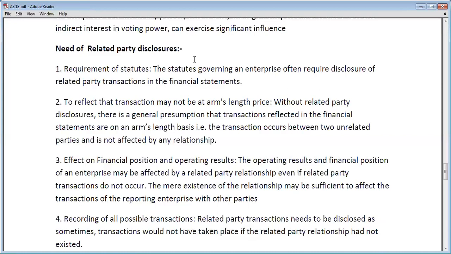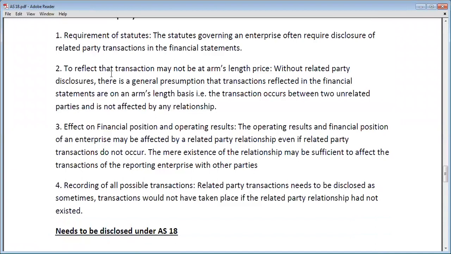Okay, then to reflect that transactions may not be at arm's length price. Without related party disclosure, there is a general presumption that transactions reflected in the financial statements are on arm's length basis, that is, the transaction occurs between two unrelated parties and is not affected by any relationship.